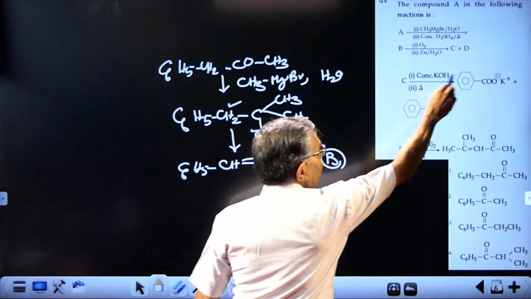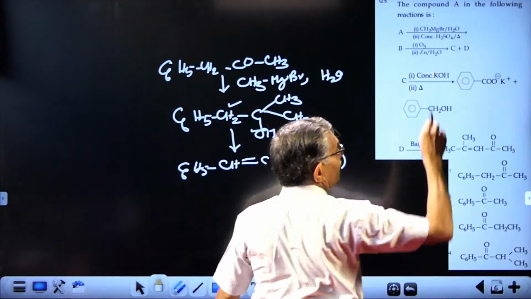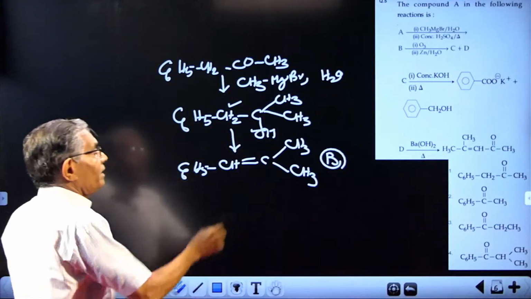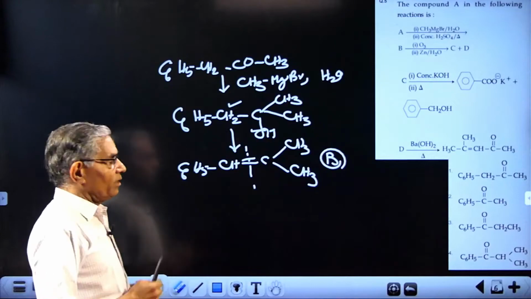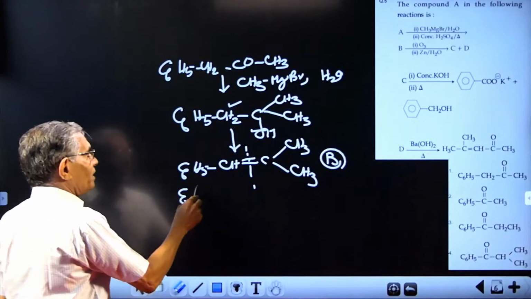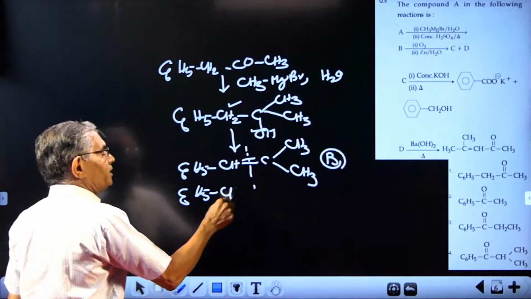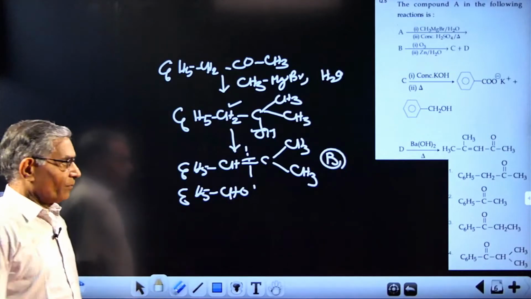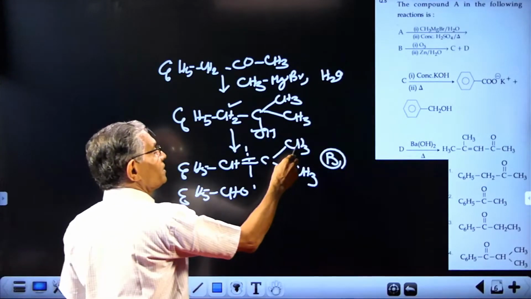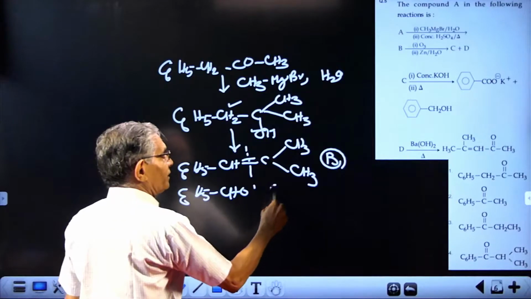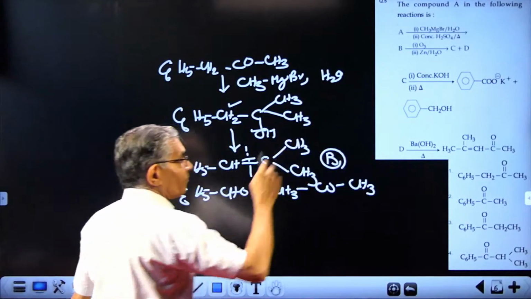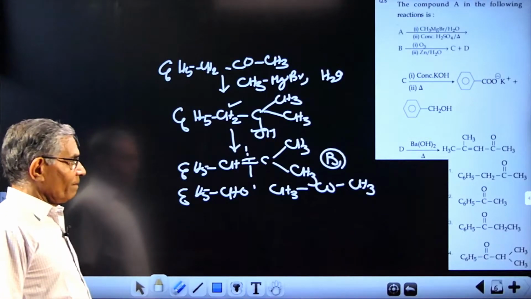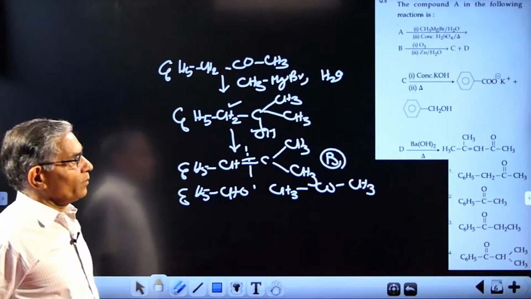Now ozonolysis is reductive ozonolysis. So what can be C and D? Reductive ozonolysis requires cleavage of the double bond, and this part becomes C6H5CHO, benzaldehyde, and the other part becomes propanone, CH3COCH3. So that explains the ozonolysis.